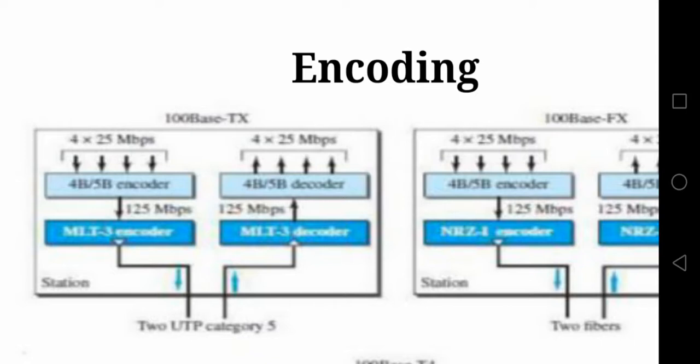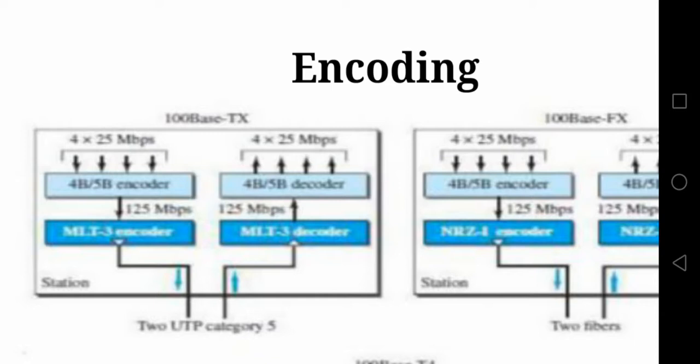Since the category 5 UTP cable is limited to only 100 megahertz, whereas Manchester requires a 200 megahertz waveform, Manchester encoding is not used in fast Ethernet.